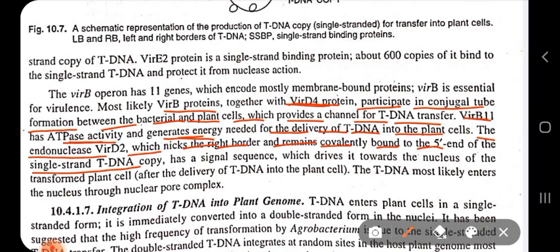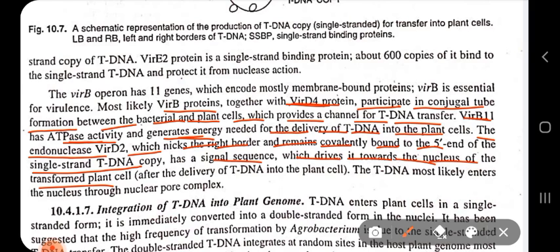tDNA copy. So VIR-D2 still binds to the 5' end of the tDNA. And VIR-D2 is not only an endonuclease; the cleavage and unwinding of the DNA is done by VIR-C2. It binds to the tDNA because it acts as a signal sequence which drives it towards the nucleus of the transformed plant cell. So it shows the way, it shows where the tDNA has to be delivered.